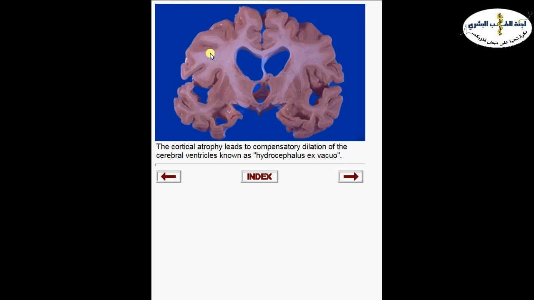Now, what's the cause of hydrocephalus? It's compensatory due to the brain atrophy. Here, this is Alzheimer. If you look at the ventricles, they are widened because of the marked brain atrophy as a compensation, and we call this hydrocephalus ex vacuo. So we have enlargement in the ventricles mainly to maximize the size and the volume of the brain inside the skull. To maintain the same size of the brain and volume inside the skull, we have compensatory hydrocephalus. Now, this compensatory hydrocephalus does not only occur after atrophy of Alzheimer's disease, but it can occur after any cause that leads to atrophy of the brain. We can have this kind of hydrocephalus.